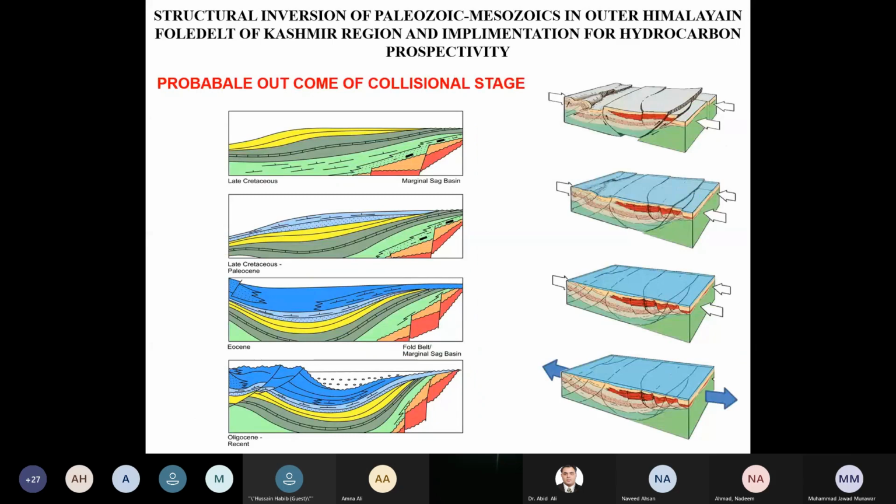This is an outcome of the collisional stage. You can say that the inversion has taken place. It's being inverted from rifting to compression and then the ultimate collision stage. You can see the inversion, and also in the last Oligocene to recent stage, in the bottom part there is a cartoon of it. We can see the thrusting and then the inversion of the strata.